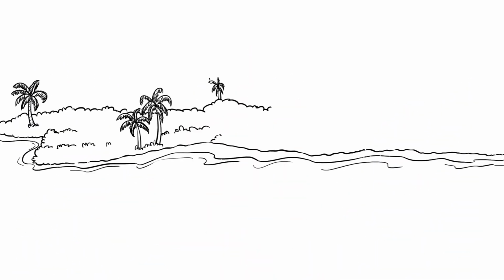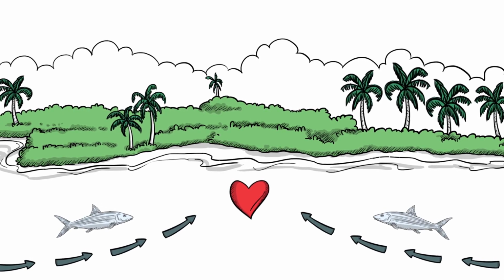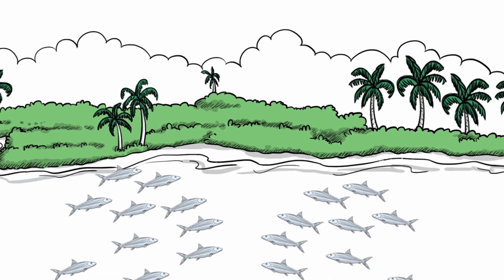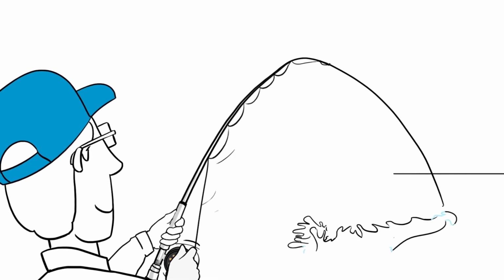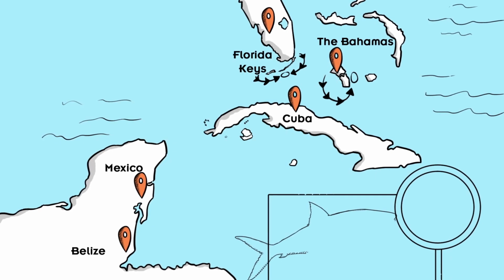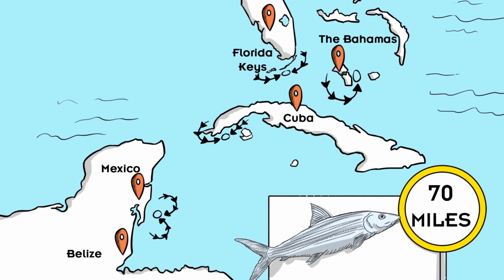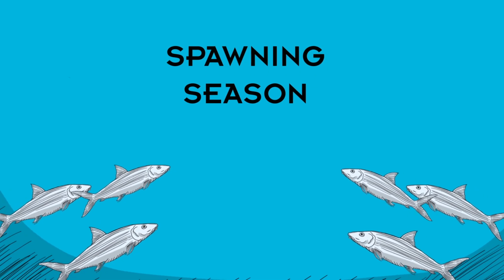On the local scale, say an island in the Bahamas or the Florida Keys, bonefish in different locations are connected by spawning migrations. Tagging and tracking of bonefish in the Bahamas, Belize, and Florida Keys shows that for most of the year adult bonefish stick to a small area. In other words, if you fish a flat often, you are likely fishing the same local population. But during spawning season, bonefish undertake long-distance migrations to spawning sites. Some even travel to sites that are up to 70 miles away from their home flats before returning. This means that during the spawning season, bonefish from a wide area can mix.